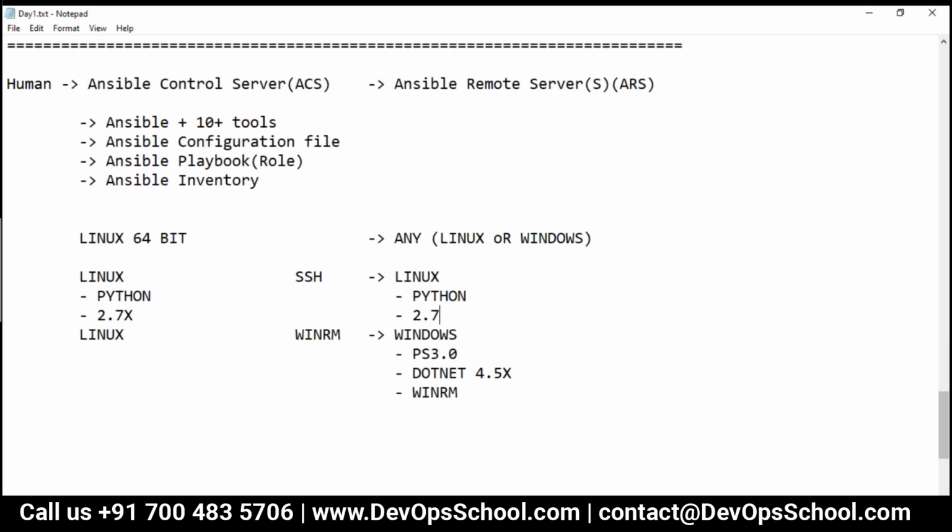So 2.7x. But remember, Python 3.0 is also there, so you have to understand that one also. Make sense, guys? More questions?